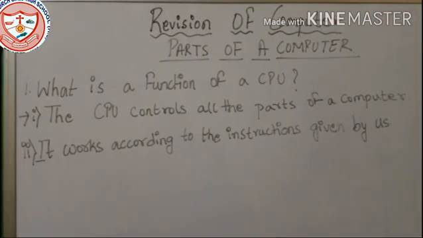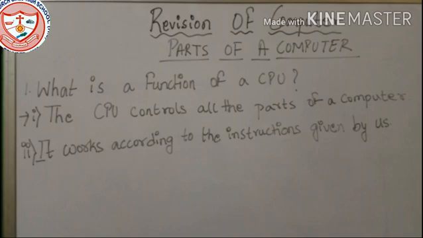What is the function of a CPU? It means what does the CPU do? What are the works done with the help of a CPU? The very first point is that the CPU controls all the parts of a computer.